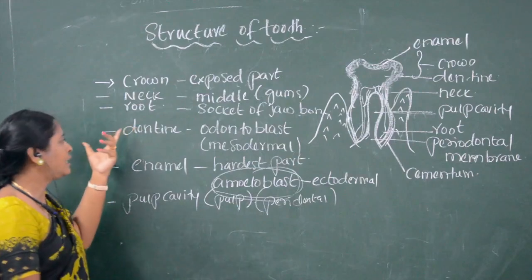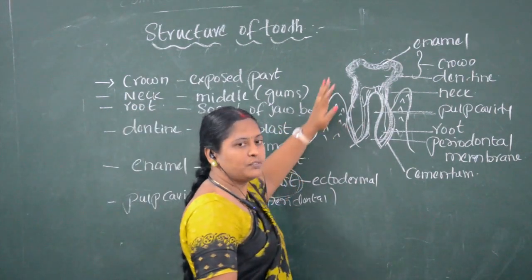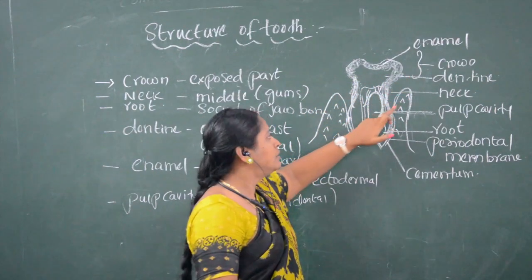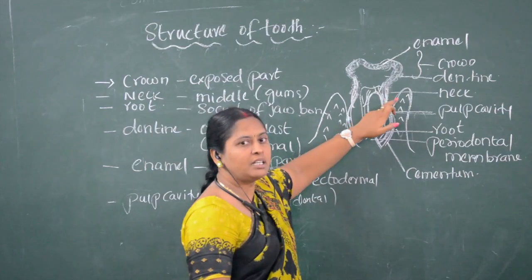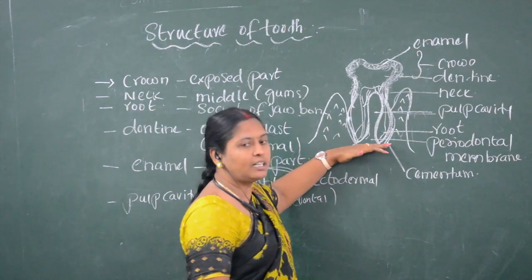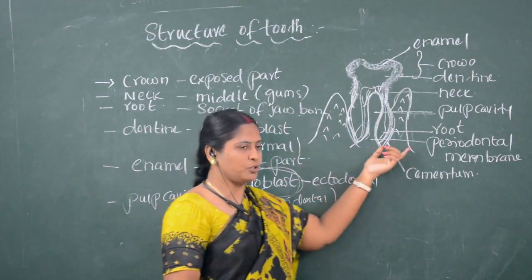Once again, children, the tooth consists of three parts. The outer exposed part is called the crown, the middle part present in the gums is called the neck, and the part located in the socket of the jawbone is called the root.